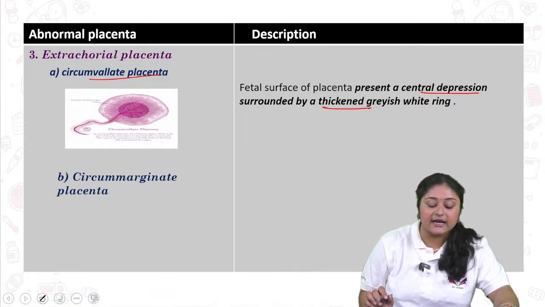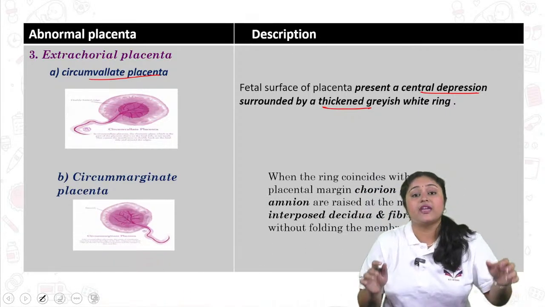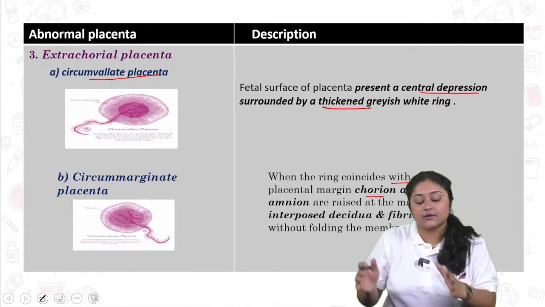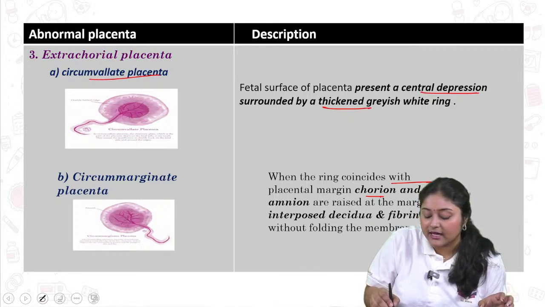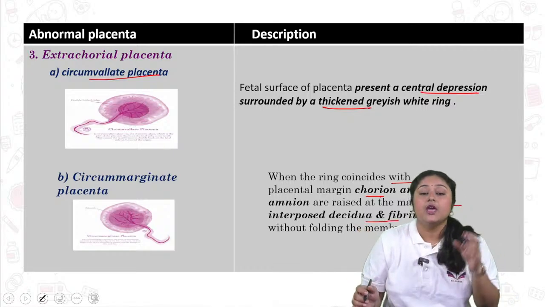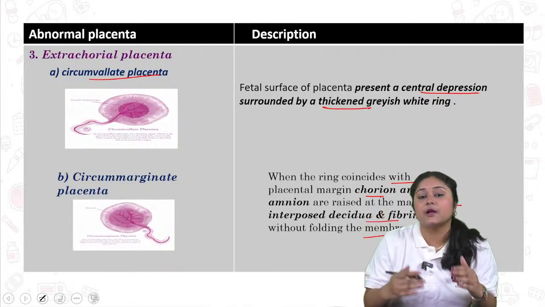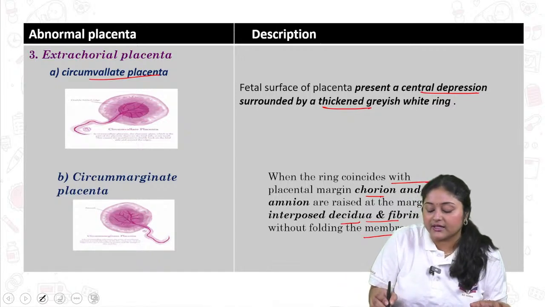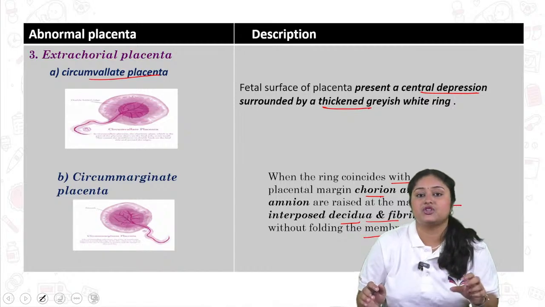And next is the circummarginate placenta. Circummarginate placenta is when this ring consists of the placental margin, chorion as well as amnion, and they also rest on the margin by interposed decidua and fimbriae, but without folding of the membrane. Means folding formations of the membrane should not be present. Completely they are covered by the decidua as well as the fimbriae. That time it's called a circummarginate placenta.